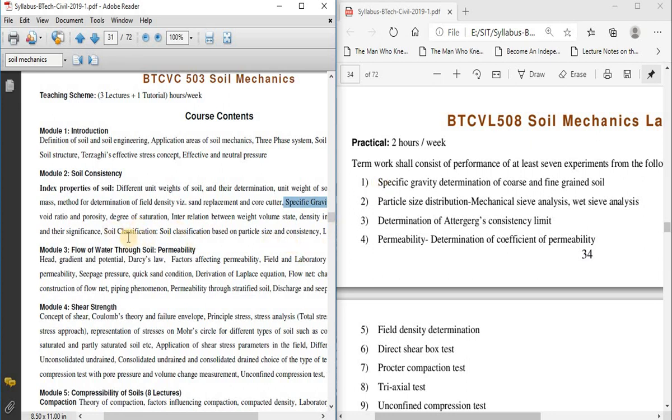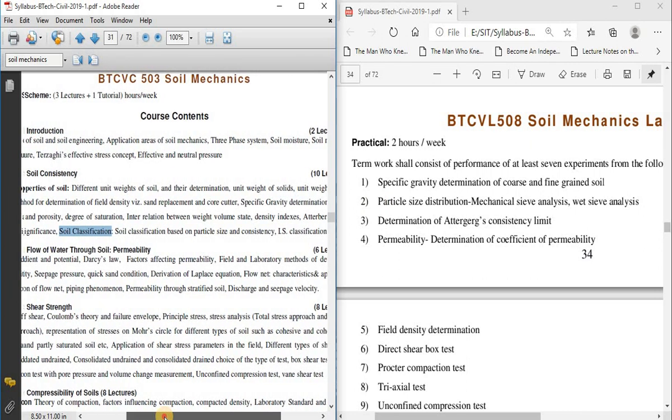Next, while classifying a soil you need to know the grain size distribution, meaning the amount of finer particles and coarser particles present for a particular size. That is called particle size distribution, and to classify the soil we need it. That is what we are going to study in practical number 2.